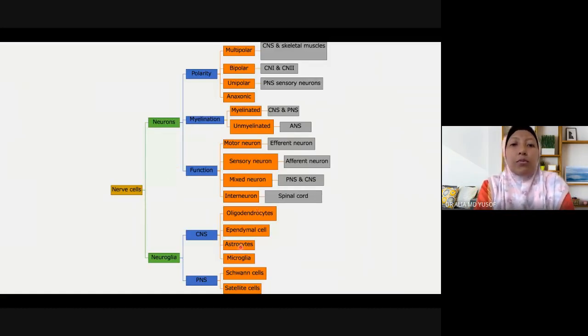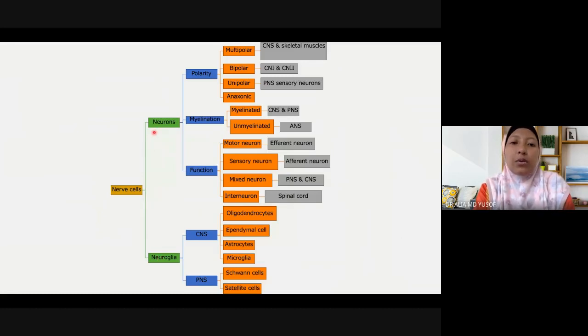So now we will learn about the nerve cells in the nervous system. There are many ways of classifying nerve cells in the nervous system, but this is how I classify the nerve cells in the nervous system. The cells that we can find in the nervous system are divided into neurons and neuroglia.